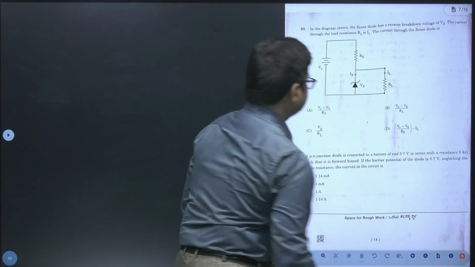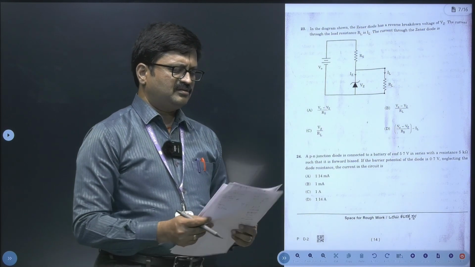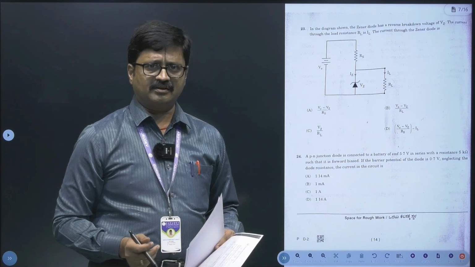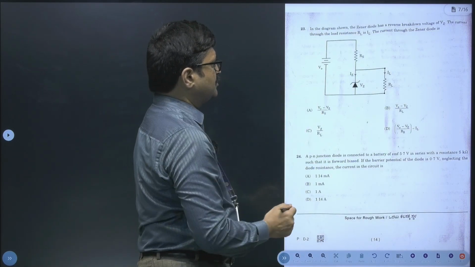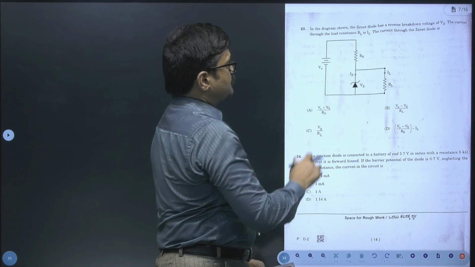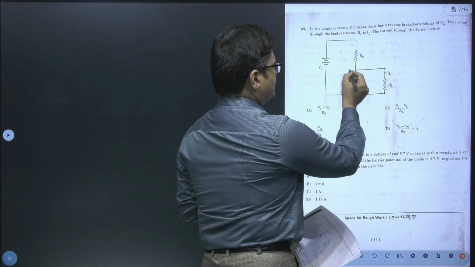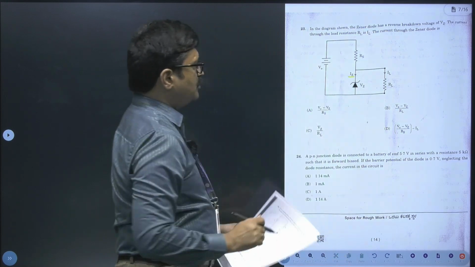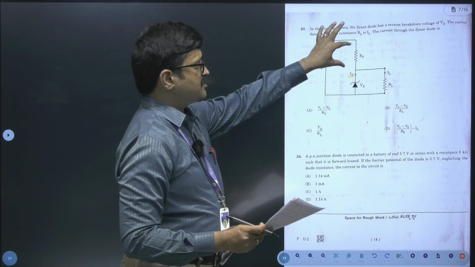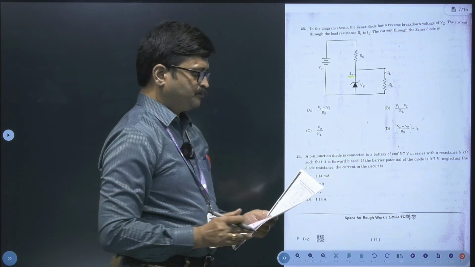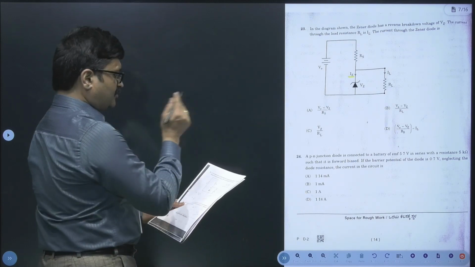Moving further to the 23rd question. Now this is a typical Ohm's law based circuit. In this particular circuit you can see that they want us to calculate the current through the Zener diode. Note that the current through the Zener diode is IZ here. So we will straight away go ahead and calculate the potential difference across RS first. So in order to do that, we will consider the PD across RS.